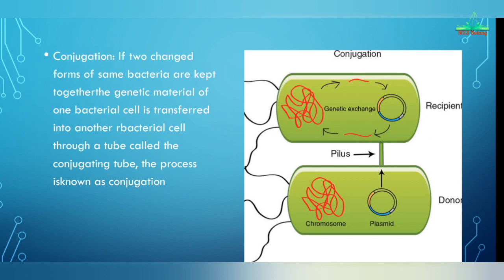This process is known as conjugation. So in this picture we will see that two bacteria are taken, and the bacterial genetic material is transferred through this tube. This is called the conjugation tube, and the process is called the conjugation.